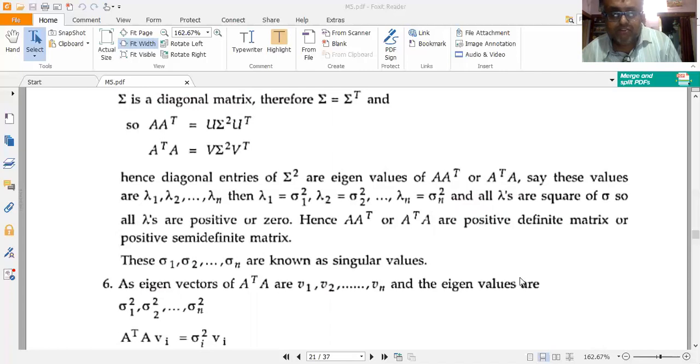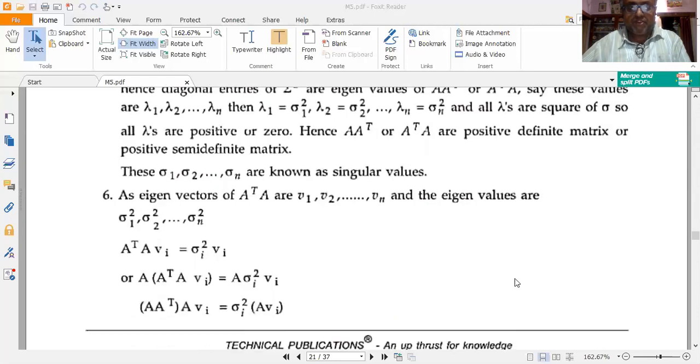Suppose these values are lambda 1, lambda 2, up to lambda n, which are the eigenvalues. Then I put lambda 1 is equal to sigma 1 squared, lambda 2 is equal to sigma 2 squared, up to lambda n is equal to sigma n squared. All lambdas are squares of sigma, so all lambdas are either positive or zero only. They cannot be negative. So A A transpose or A transpose A are positive definite or positive semi-definite matrices only. So sigma 1, sigma 2, up to sigma n are known as singular values.